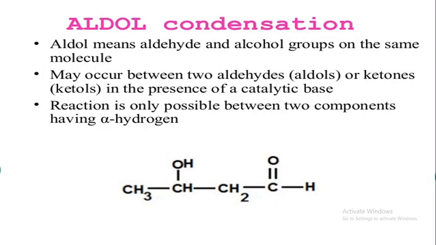Suppose the product is beta hydroxyaldehyde. On the right hand side, this compound has CHO, which is the aldehyde functional group. The next carbon atom is at the alpha position, then the next carbon atom is at the beta position. This beta carbon atom is directly attached to an OH group, that is an alcoholic or hydroxyl group, so it is called beta hydroxyaldehyde. Okay, next,